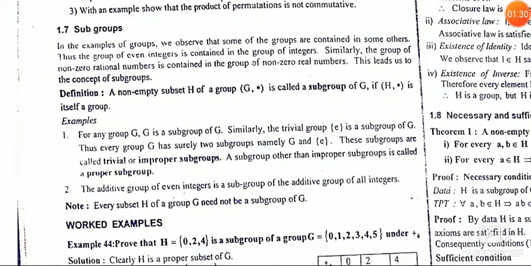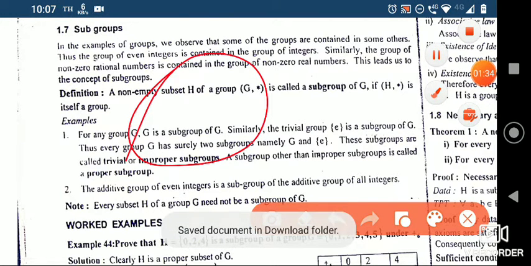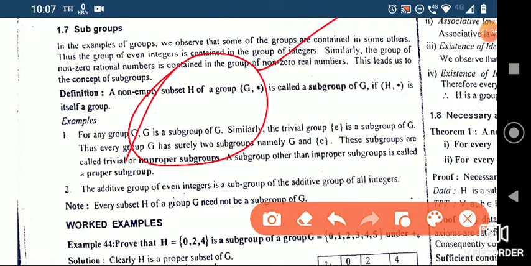I'll say once again, you have a group which satisfies all the conditions of the axioms of a group. Then you have a subset of this. If this subset also satisfies all the axioms of a group, then it is a subgroup.